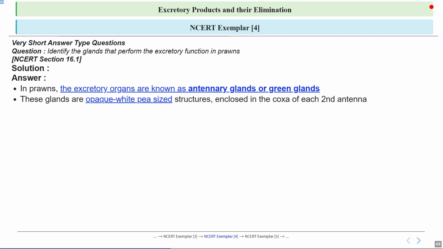Now, the primary waste product excreted by these glands is ammonia. This is important because ammonia is a common nitrogenous waste in aquatic animals, and its elimination is vital for the prawn's survival. You can think of ammonia as a byproduct that needs to be efficiently removed to keep the prawn healthy. So to summarize, we have learned that prawns use their antennary glands, or green glands, to excrete ammonia. These glands are strategically located in the coxa of the second antenna, highlighting the specialized adaptations in prawns for waste elimination.